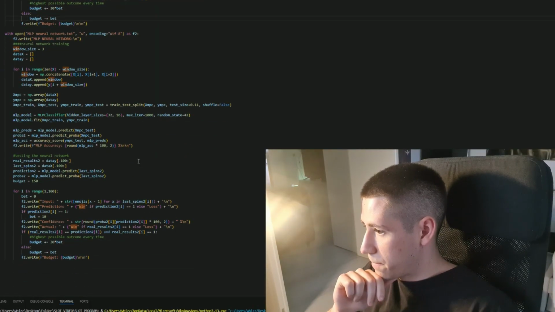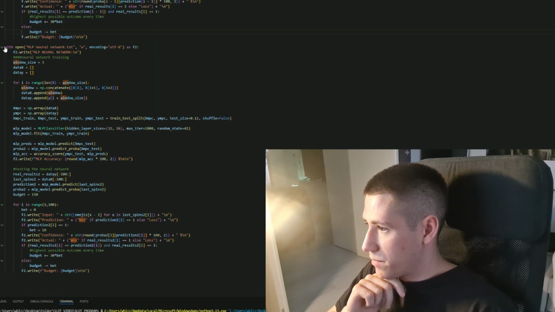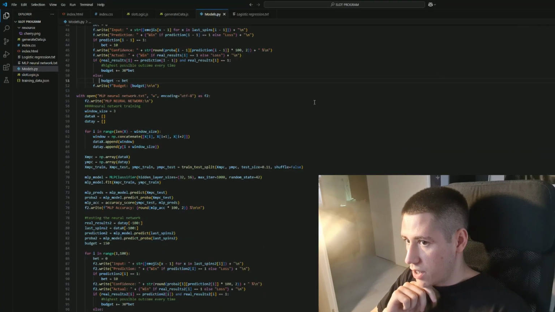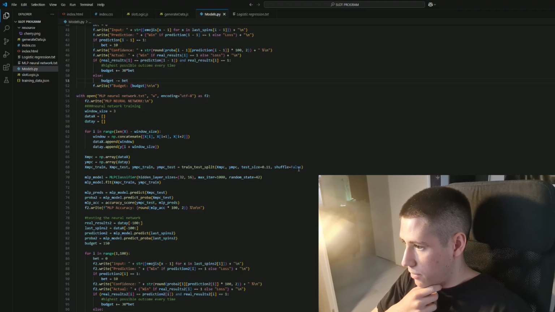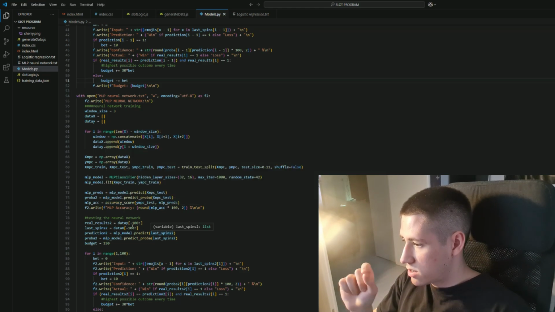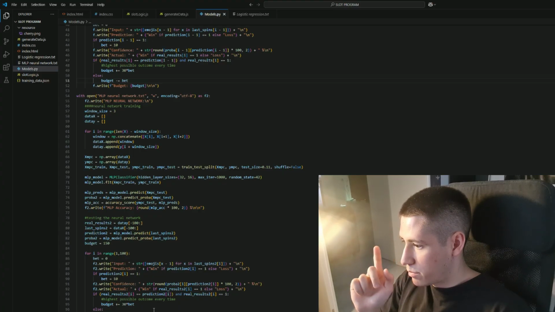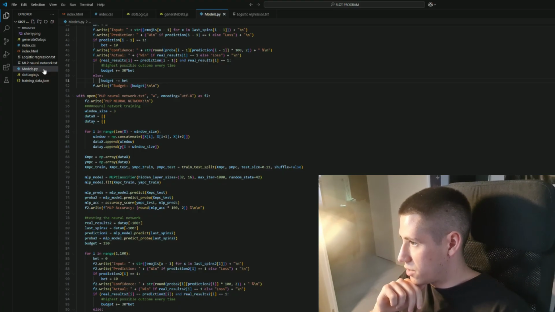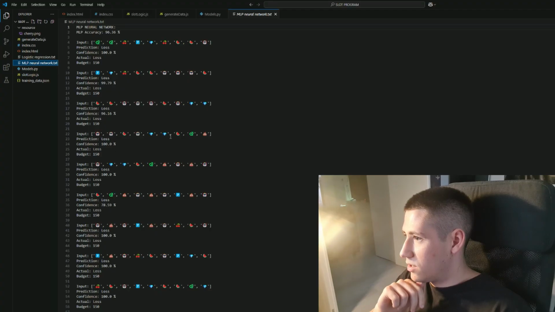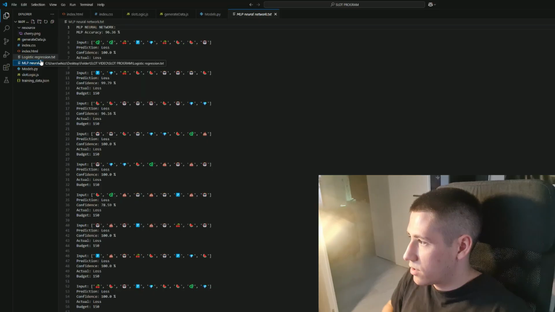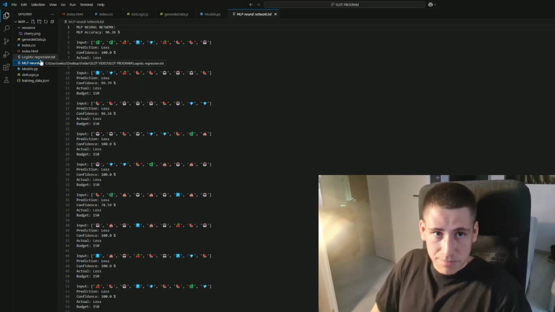And we can see here the code for it. It is also writing in a file that is already created. It was created at the same time when I ran the program. I created the pairs of 3. I was training them, splitting them, and also disabling shuffle. We are storing the accuracy, testing the results on the last 100 inputs. And we have a budget and also the same betting strategy. And you can see that the neural network achieved an even worse accuracy.